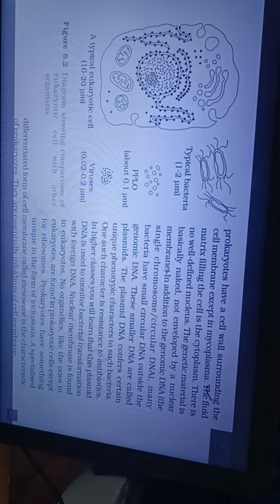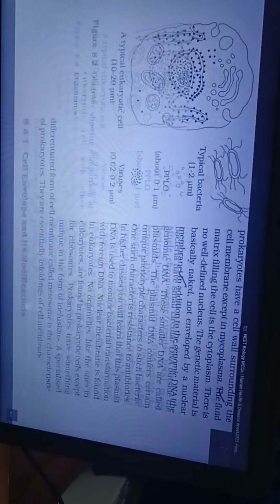The genetic material is basically naked, not enveloped by a nuclear membrane. In addition to the genomic DNA, the single chromosome or circular DNA, many bacteria have a smaller circular DNA outside the genomic DNA, and these smaller DNA are called plasmids. The plasmid DNA confers certain unique phenotypic characters to such bacteria. One such character is resistance to antibiotics. In higher classes, you will learn that this plasmid DNA is used to monitor bacterial transformation with foreign DNA.